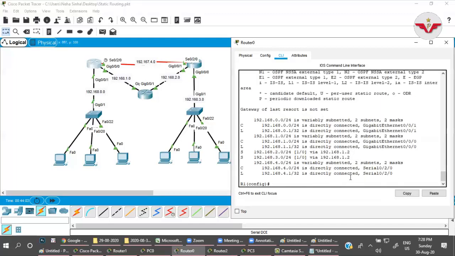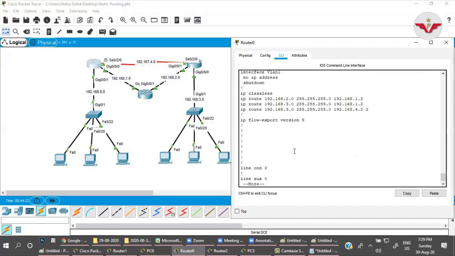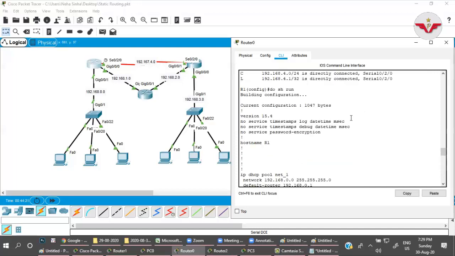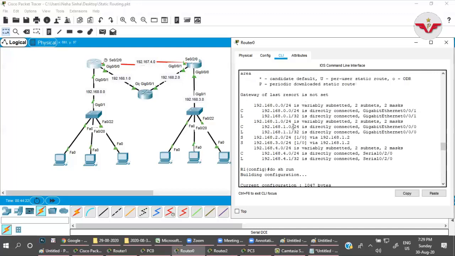Do show IP route. For 3.0 network, there is only one path, that is 1.2. What about 4.2 network? Where is that? That is still a part of running configuration. Do show run. If you look here, that is still a part of that, but in routing table for 3 network, only 1.2 is showing there, right? Look here, for 3 network, only 1.2 is showing there.